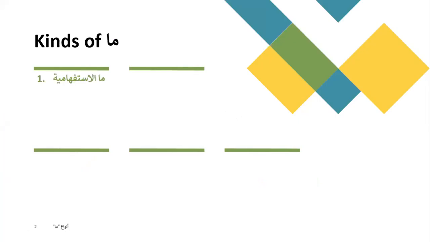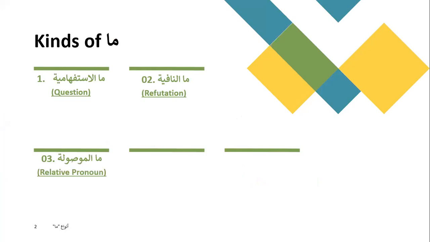Ma al-istifhamiyya, which comes in a question. Then ma an-nafiya, which comes as a refutation. Then ma al-mawsula, which comes as a relative pronoun like allazi, allati. And then ma ash-shartiya, which comes in a jumlatu shartiya as one of the adwatu jazima, so a conditional sentence. And ma at-ta'ajjubiya, which represents amazement.